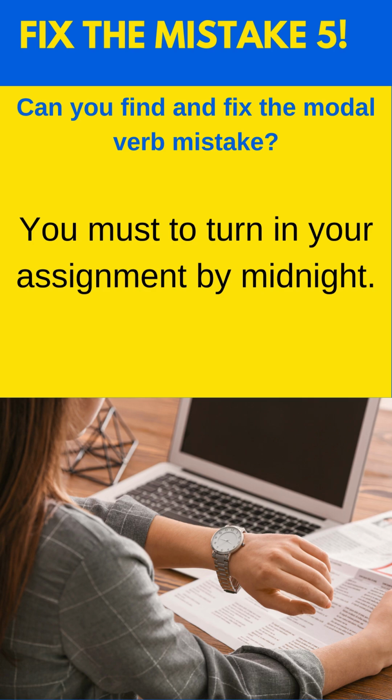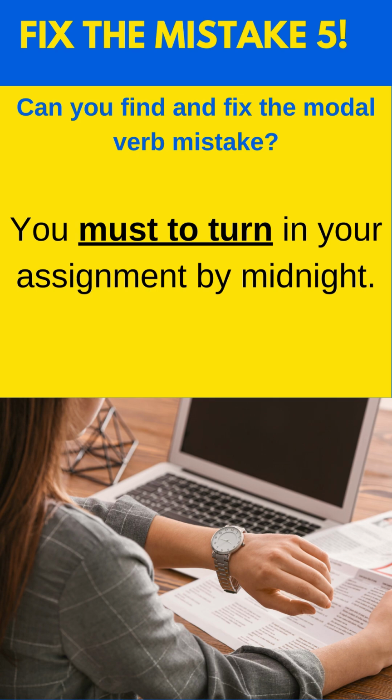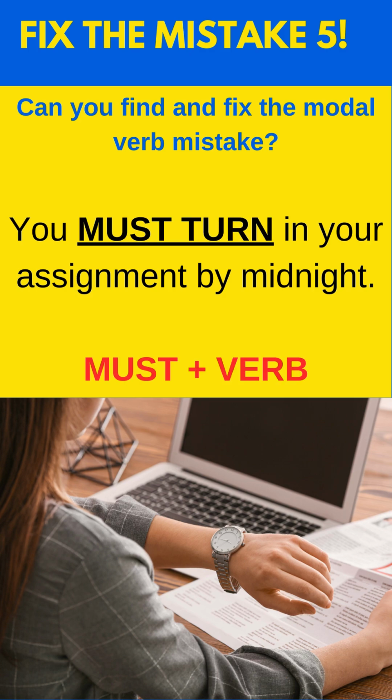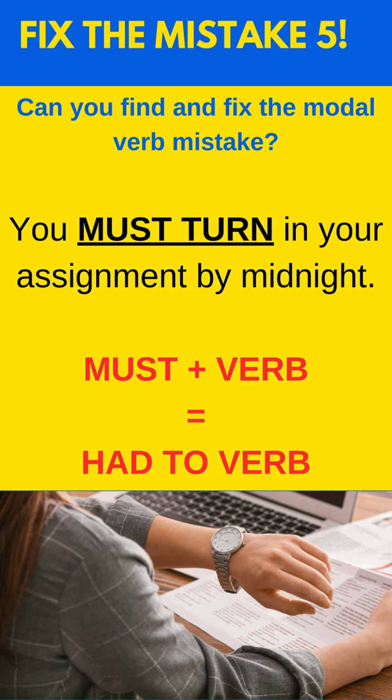Find and fix the modal verb mistake in this sentence. You must to turn in your assignment by midnight. In this sentence, you see must to turn. That's a problem. After must, we just put the verb. So must turn. Sometimes there's some confusion with had to, where had to plus the verb has almost the same meaning as must plus the verb. But with must, don't put to, just must verb.